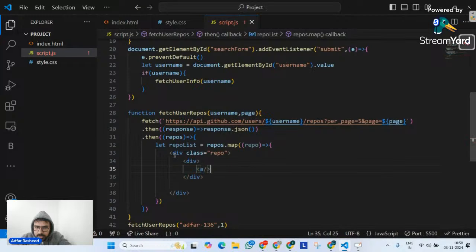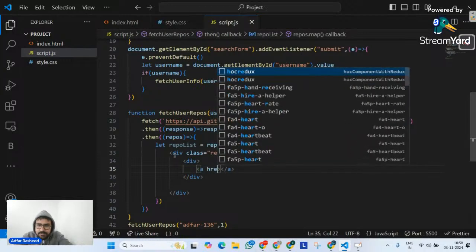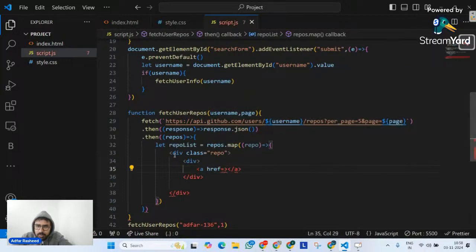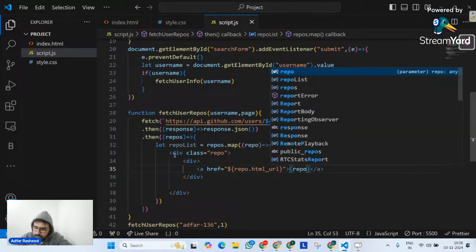tag. Let me pass the anchor tag like this, and over here I'm going to use href, and inside href I'm going to pass dollar, and then what was the name of it, it was html_url if I'm not wrong. So repo.html_url like this, and over here I'm going to pass repo.name.